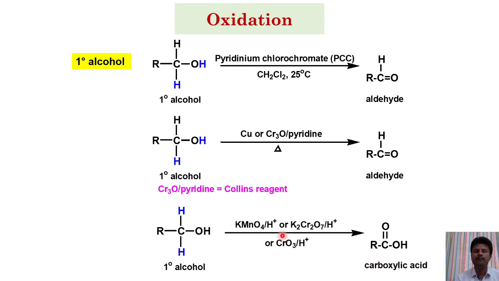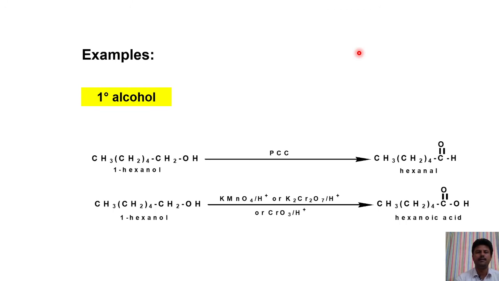So KMnO4 and K2Cr2O7 both are strong oxidizing agents, so primary alcohol will be finally oxidized to carboxylic acids. Whereas pyridinium chlorochromate or Collins reagent are mild oxidizing agents, so primary alcohol will be converted to aldehyde. Now this is an example. If you take n-hexanol, it reacts with PCC, and forms hexanal, an aldehyde.